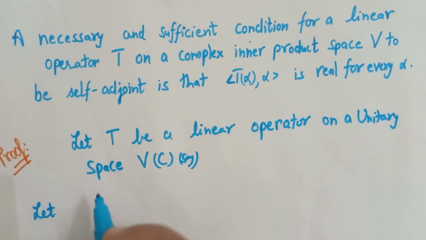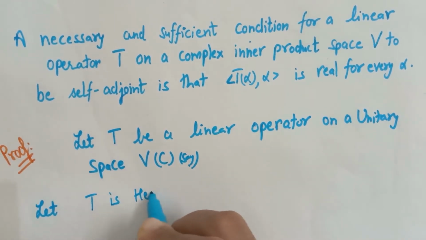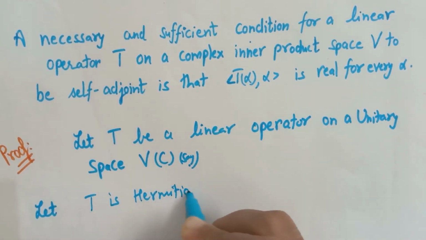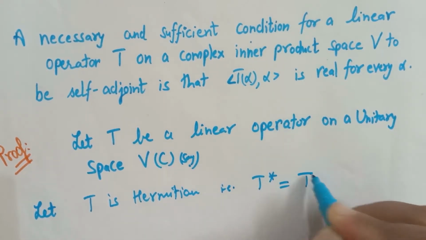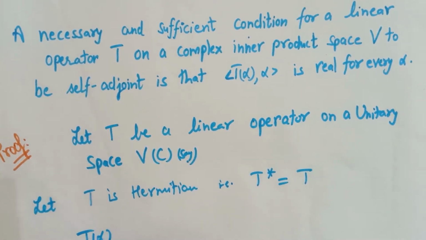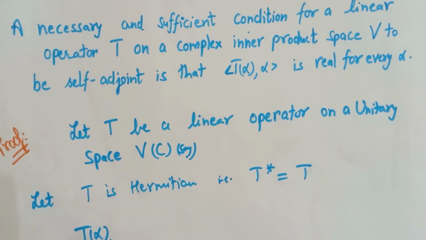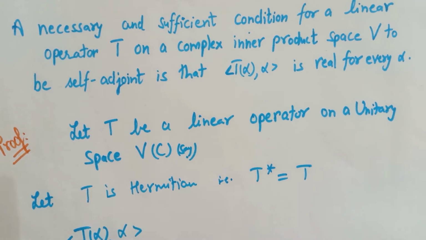So firstly let us consider T is Hermitian, that is, the adjoint of T is equal to T. Now we have to prove that the inner product of the image of alpha with itself is real.